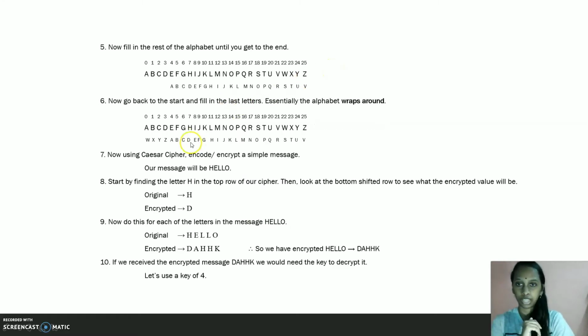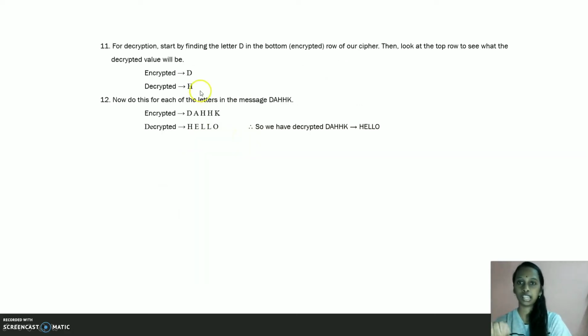Let's see. We find the D first. Here is the D. In the top row, we can see H. So we should fill in H here. The decrypted value for D is H. Now do this for each of the letters in the message DAHHK. So we have decrypted this into hello.